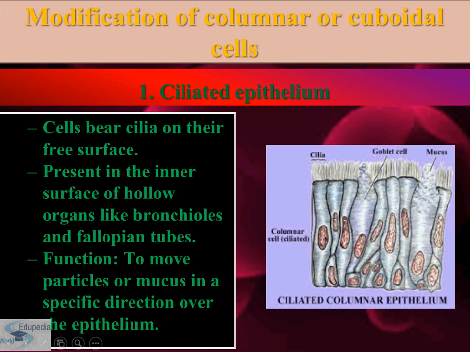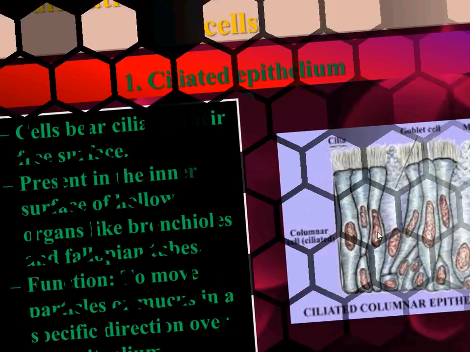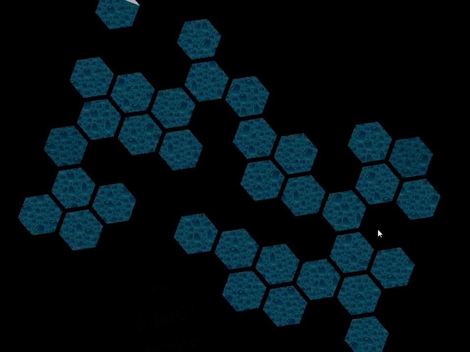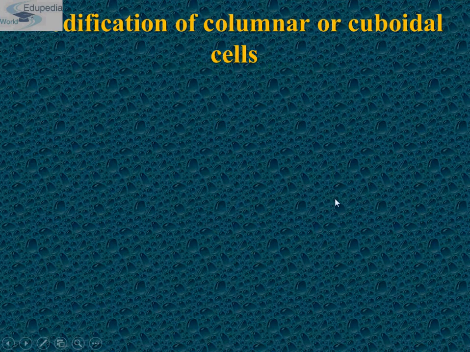And what is the distinguishing feature of this columnar epithelium, students? That their nucleus is always present at the base. Now some of the columnar or cuboidal cells get specialized for secretion, and they are called glandular epithelium.